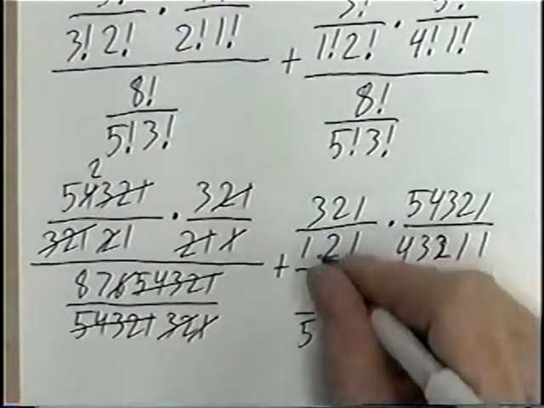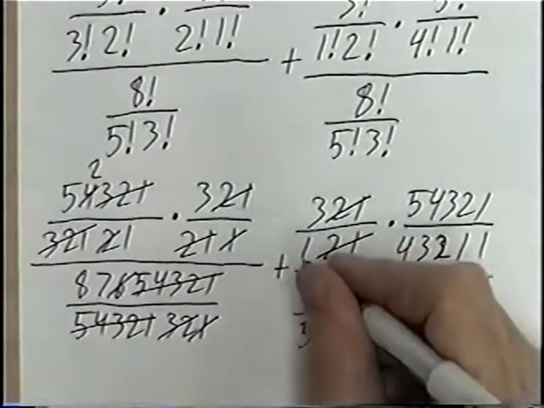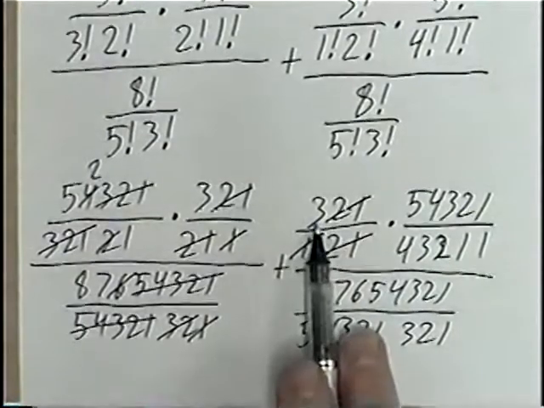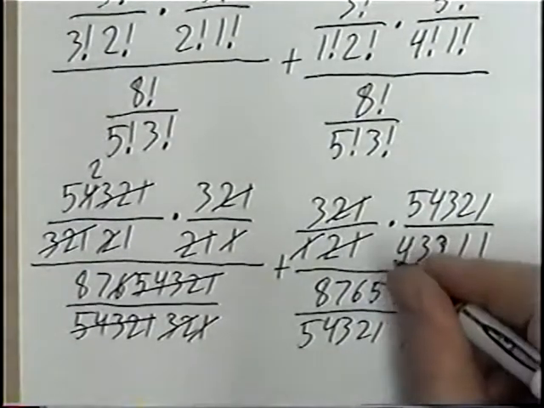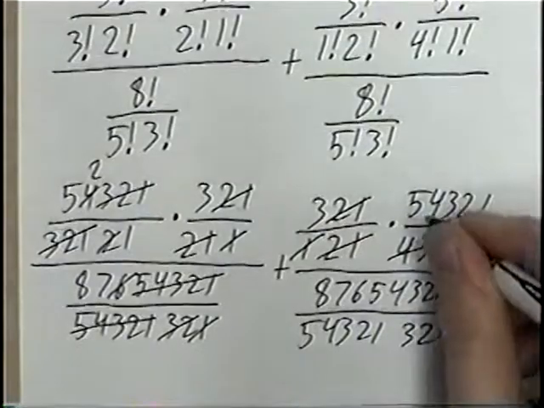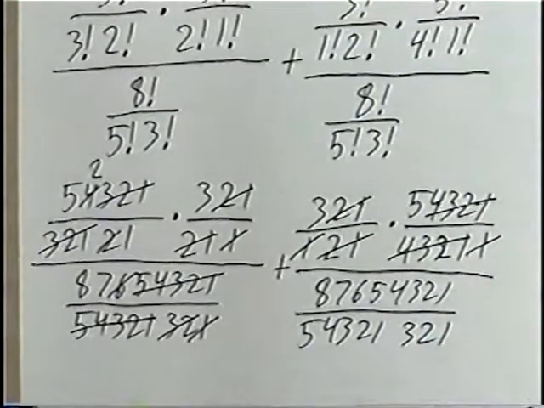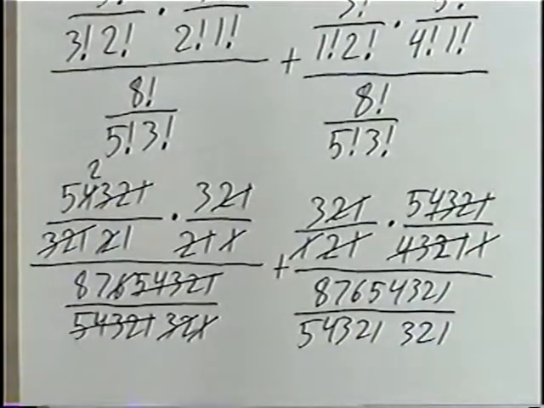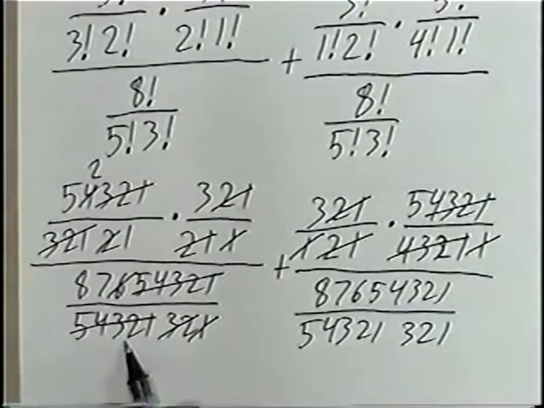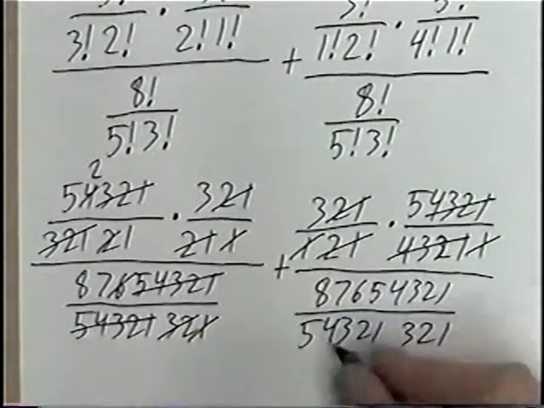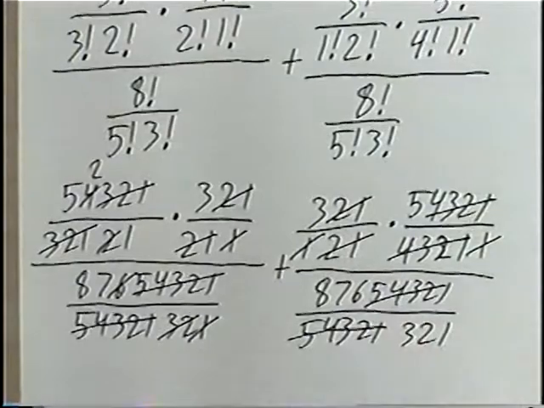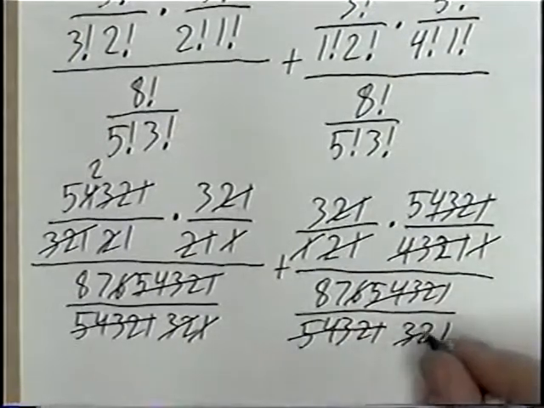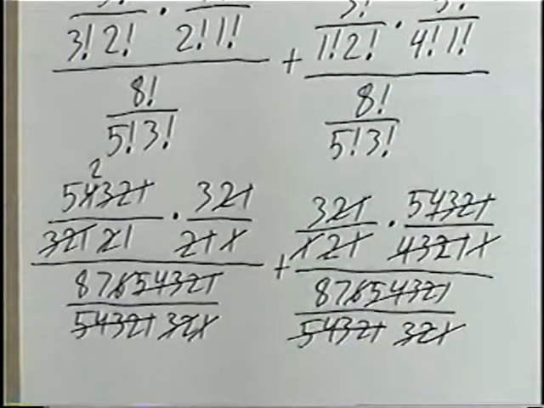The second fraction, 2 and 1 we can cancel, and the single 1 we can ignore, so we're left with a 3. Times 4, 3, 2, 1 cancels. The 1 we can ignore, so we're left with a single 5. And the denominator, just like the first fraction, 5 through 1 cancels, and the 6 and the 3 and the 2 cancels, and the 1 we can ignore.